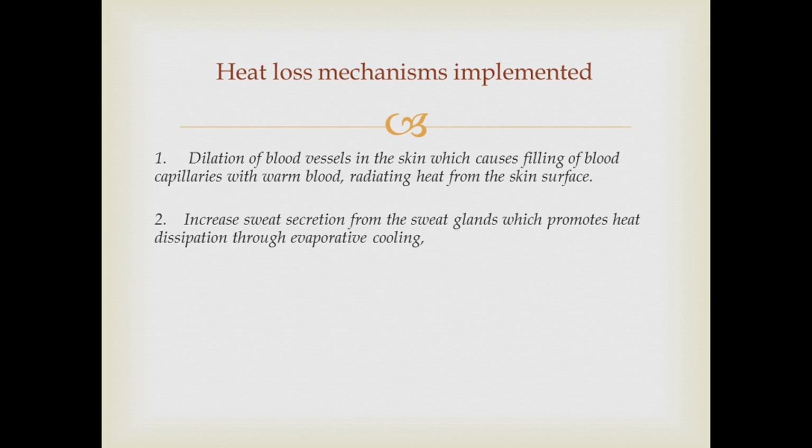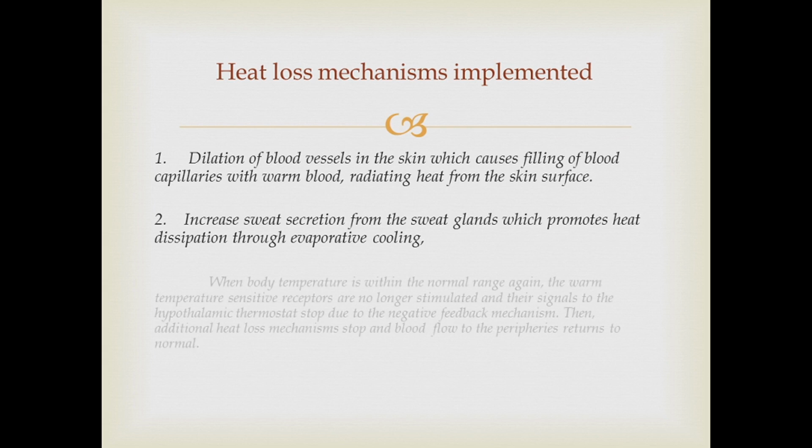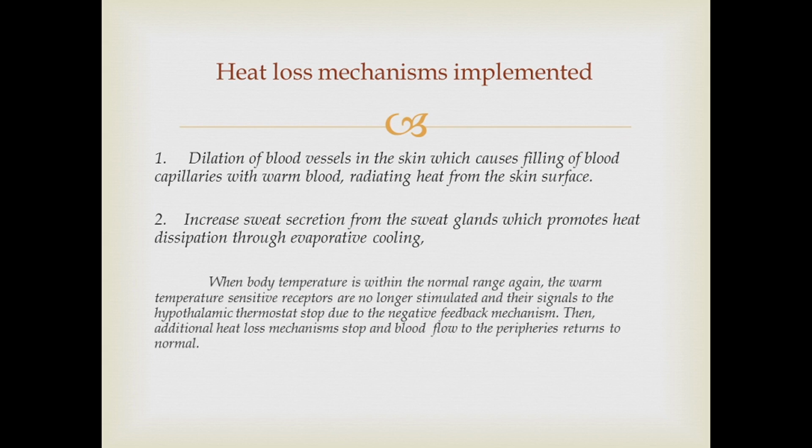Now when these heat loss mechanisms are implemented, body temperature comes back to normal, to the normal 37 degrees Celsius range. Then when the body temperature is within the normal range again, the warm temperature sensitive receptors are no longer stimulated. Receptors are not stimulated anymore and their signals to the hypothalamic thermostat stop due to negative feedback mechanism.